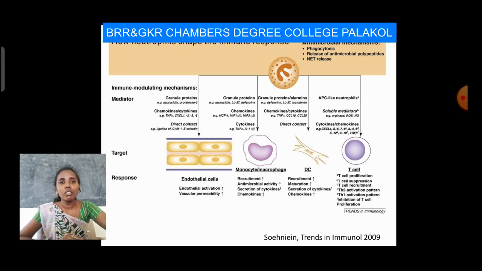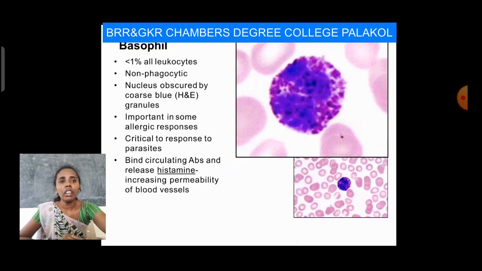And the second one is basophils. Coming to basophils, they make up 1% of leukocytes. These are one of the leukocytes. They are non-phagocytic, which means they don't have any function or relation to phagocytosis.